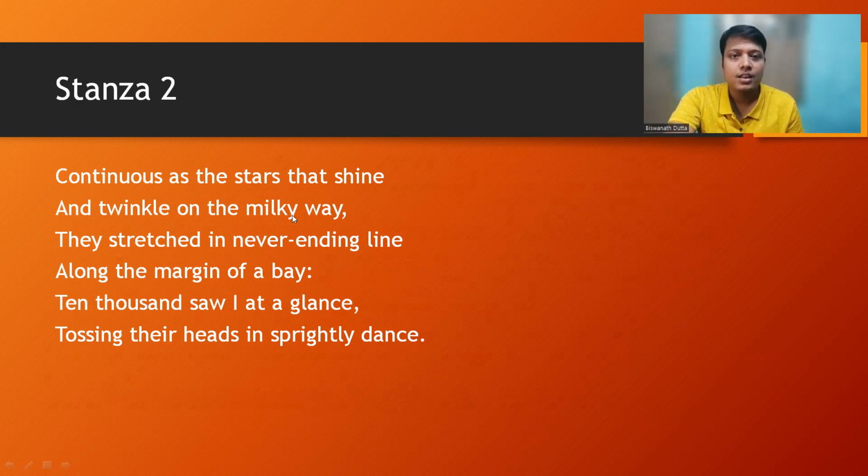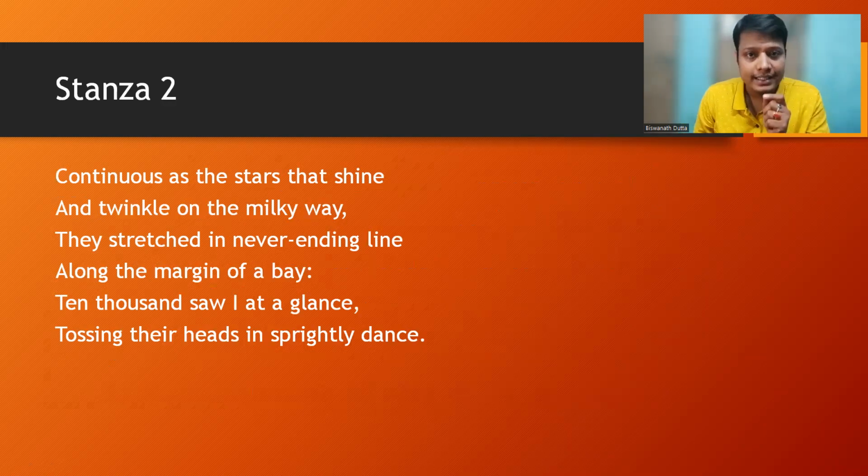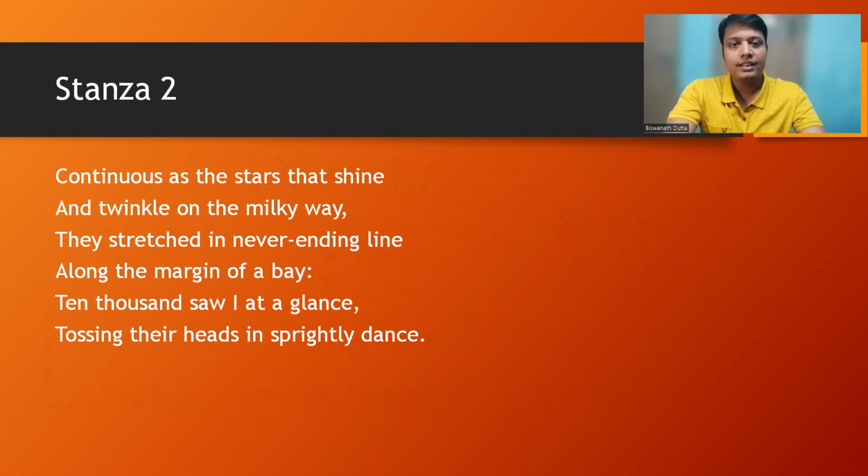Sometimes you may be asked the meaning of Milky Way. Milky Way means galaxy, where we can see the constellations of stars. So many stars that we can't count them. So continuous as the stars that shine and twinkle on the Milky Way. So here the daffodils are compared to stars. This is another example of simile. Okay, you should keep it in your mind.